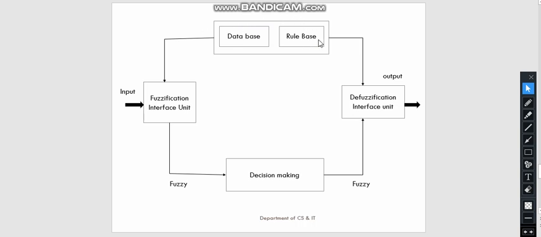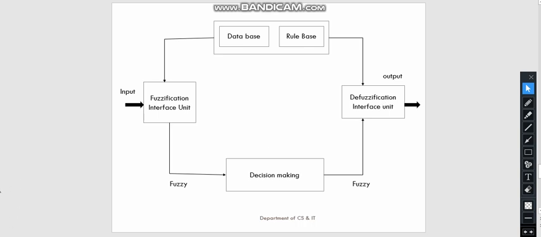Then we apply this knowledge base to the given input, and then a decision is taken. Once the decision is taken, the decision is in the form of a fuzzy value, then we have to convert it into the crisp value. So we have a defuzzification interface unit where we convert the fuzzy value into the crisp value.